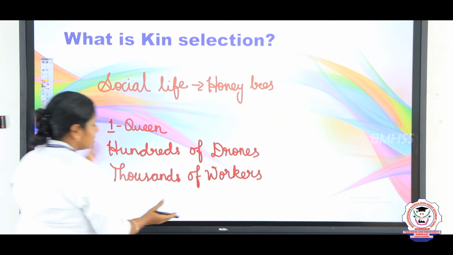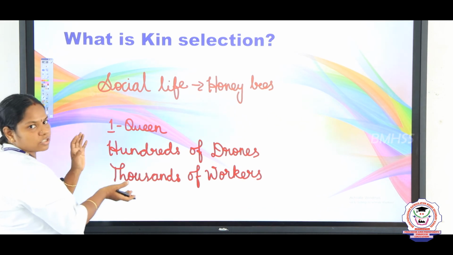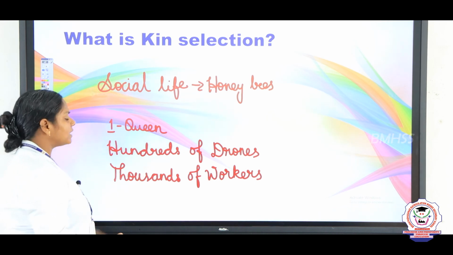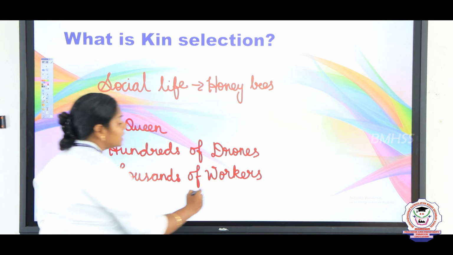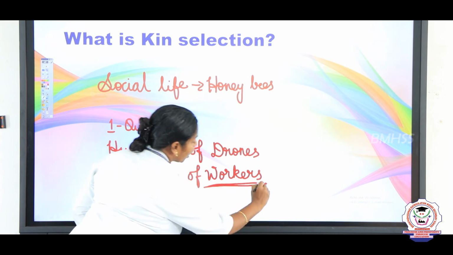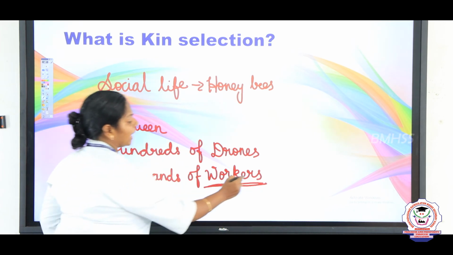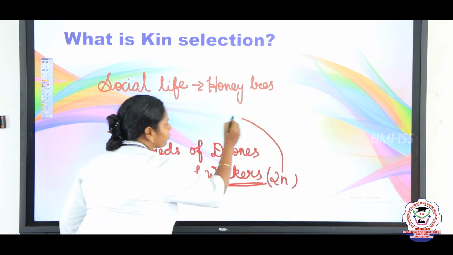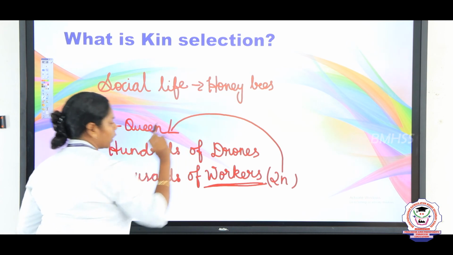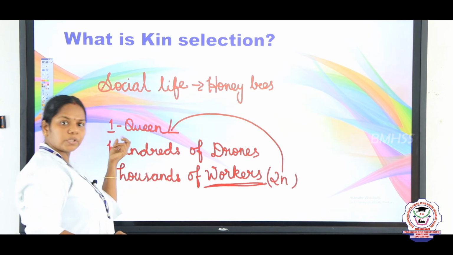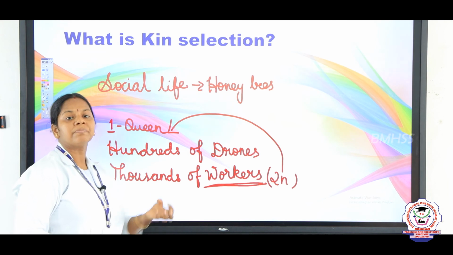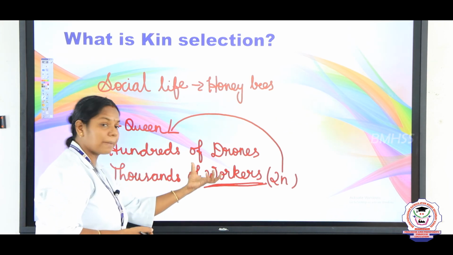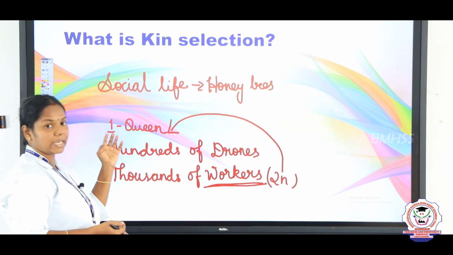So, a bee colony consists of a queen, many drones and a large number of workers. And what is the duty of these workers, children? These workers are females, but the workers work for the reproductive success of the queen. The workers take care of the eggs of the queen, they feed the larvae with bee milk and bee bread, and they also collect the royal jelly for the queen.